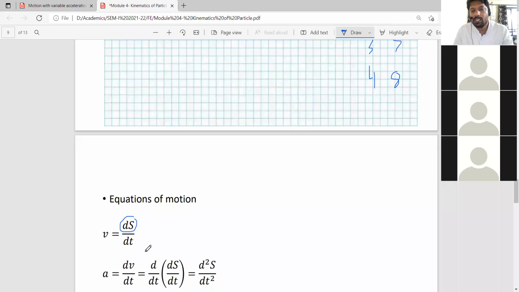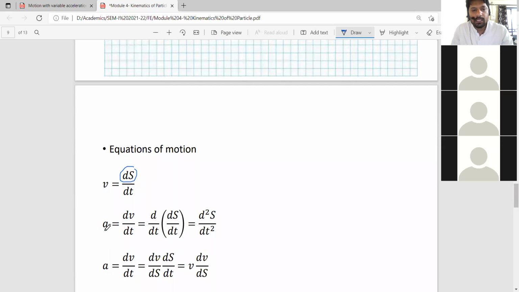With the help of these differential equations, you can find out acceleration at a particular time. Suppose I want to find out the acceleration at the fifth second. At that particular point, I will take the derivative of velocity with respect to time, and I will find out the value of acceleration at that specific time point.